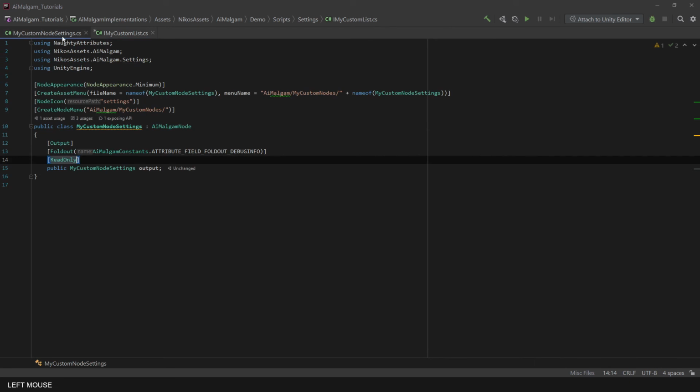And then the node setting must implement our custom interface.